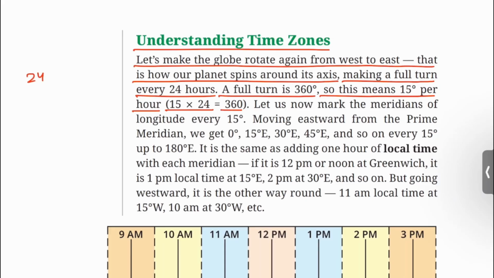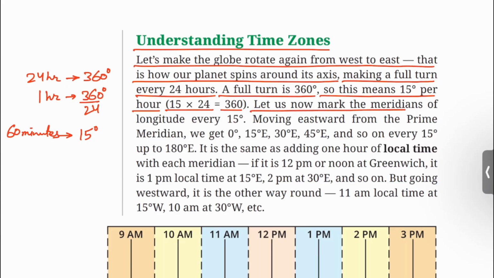In 24 hours, the earth rotates 360 degree. So in 1 hour, the earth will rotate 360 degree upon 24. That is equal to 15 degree. That means in 60 minutes, earth will rotate 15 degree.